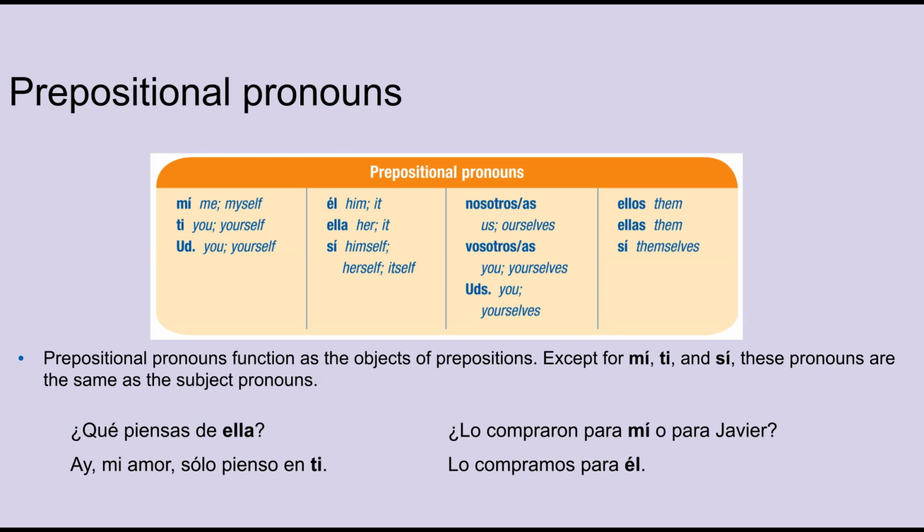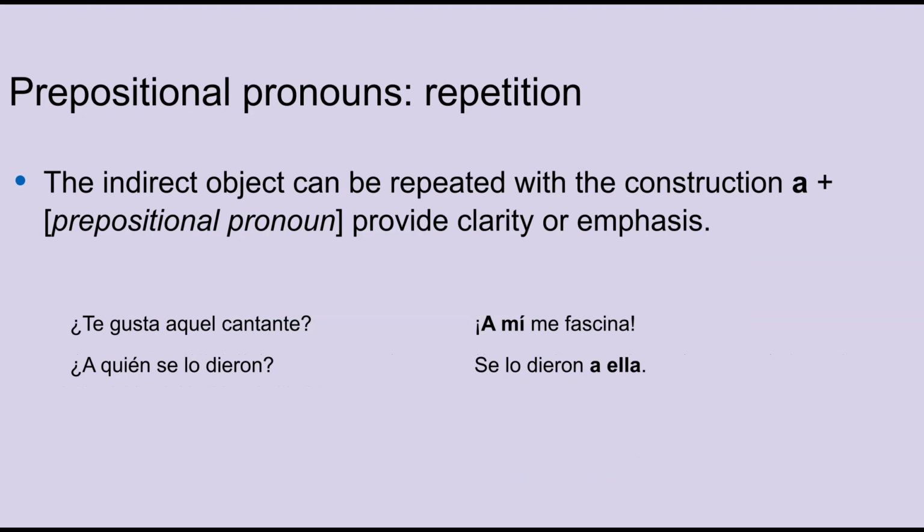To clarify or emphasize the person you're talking about, you can repeat the indirect object plus a prepositional pronoun, like this. ¿Te gusta aquel cantante? A mí me fascina. ¿A quién se lo dieron? Se lo dieron a ella.